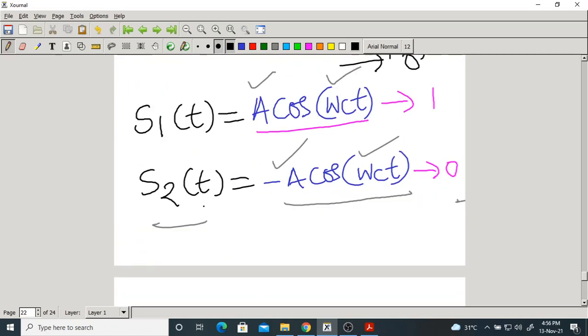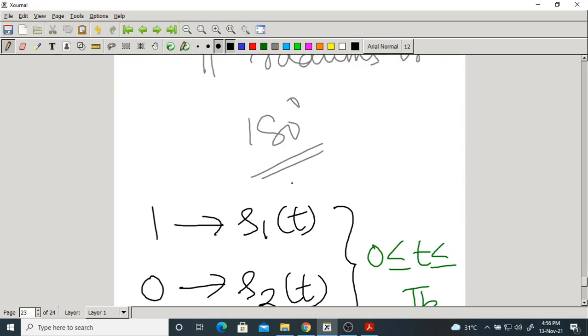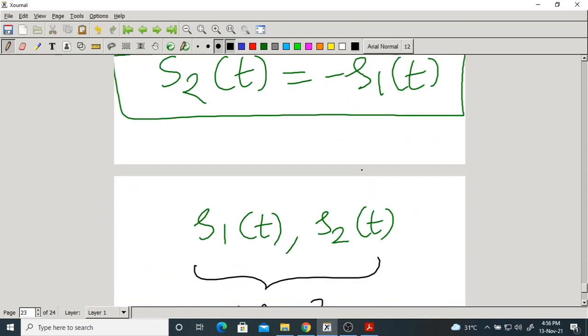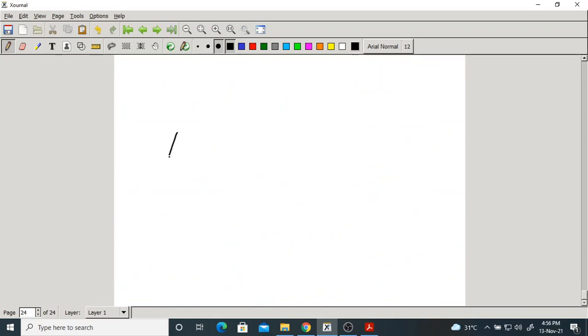S1 of t and S2 of t are energy signals, not power signals. Generally people get confused. They think that since A cos omega ct is there, they are power signals. No. Why not power signals? Because, as I told you, they are defined only over Tb duration. If any signal is time limited, it is always an energy signal. Suppose I write A cos omega ct without any limit on the time, it is a power signal.